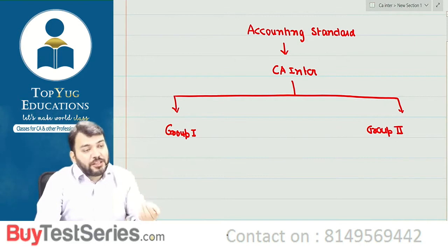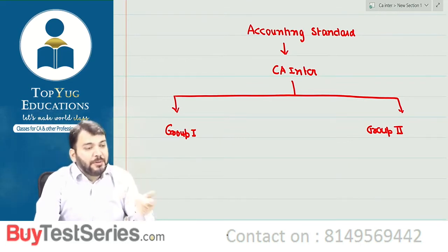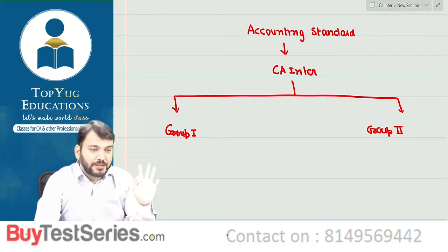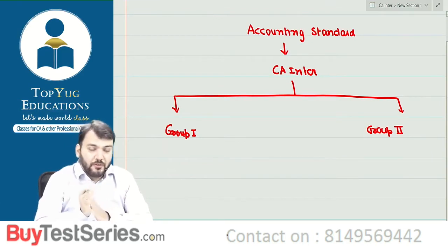And there are some accounting standards which are not covered in the CA Inter syllabus. Those will be covered in your CA Final syllabus, correct? Understood? So we are going to learn those accounting standards which are in CA Inter.